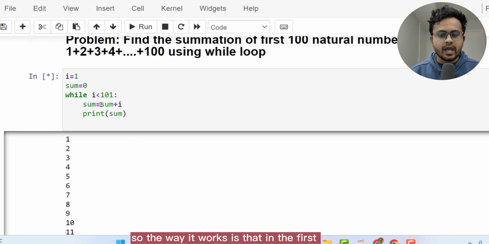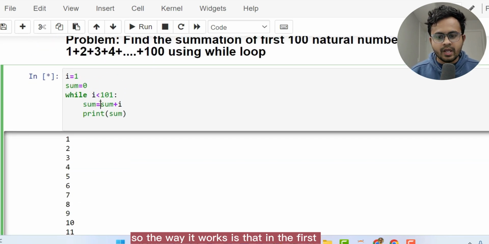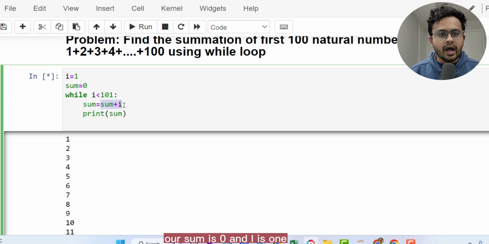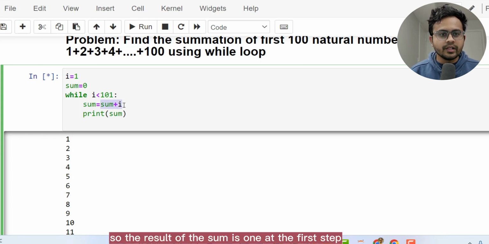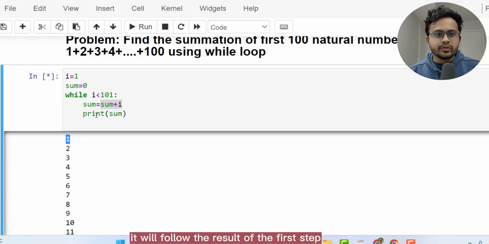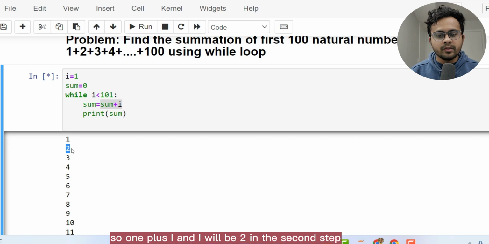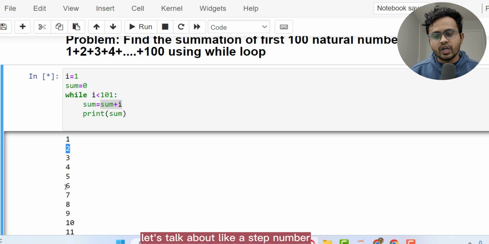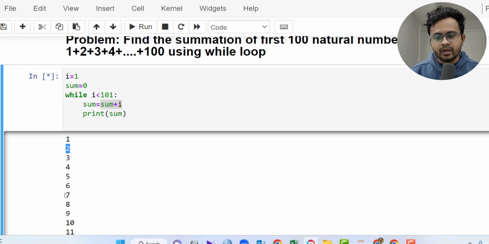So the way it works is that in the first step, our sum is 0 and I is 1. So the result of the sum is 1 at the first step. Then in the second step, it will follow the result of the first step. In the first step, our result is 1. So 1 plus I, and I will be 2 in the second step. That's how I got 2 in my second step. Let's talk about like step number.